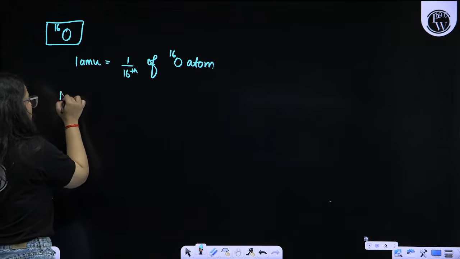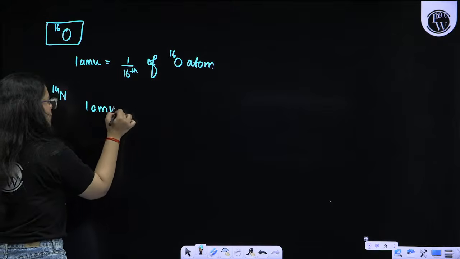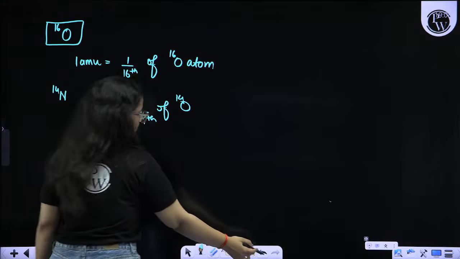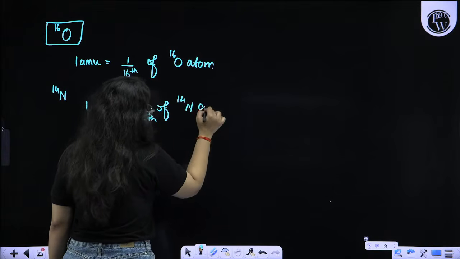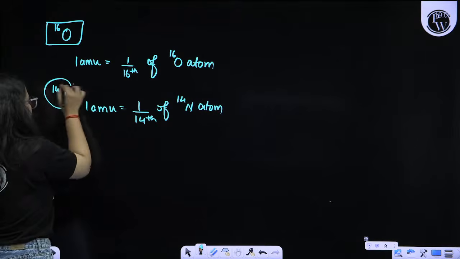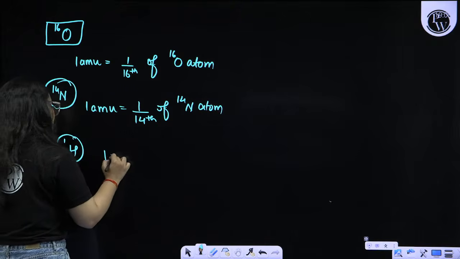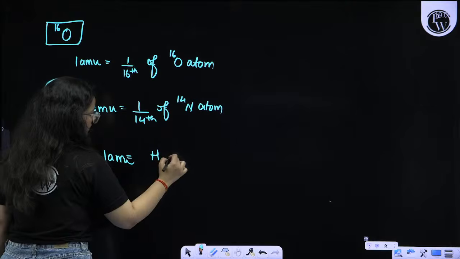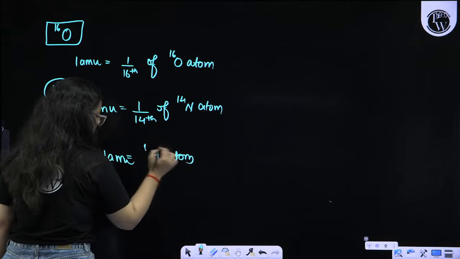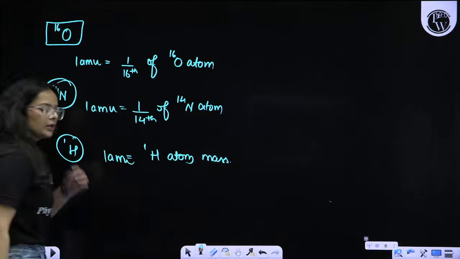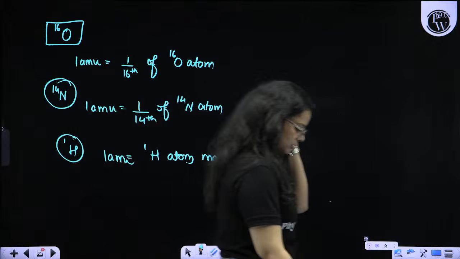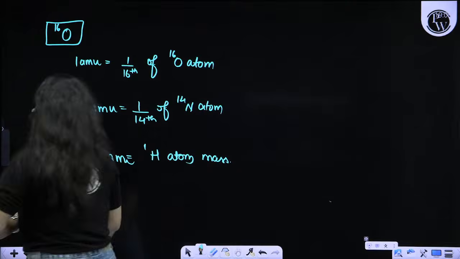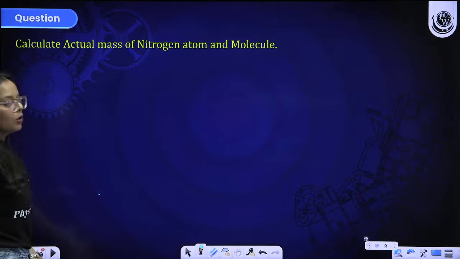With respect to nitrogen-14 as well, we can take 1 AMU as 1 by 14th of a nitrogen atom. With respect to hydrogen, we can also take 1 AMU to be equal to the complete hydrogen atom mass. So these are different forms that we can use with respect to the element we are using. I think this is clear to all of you, right?